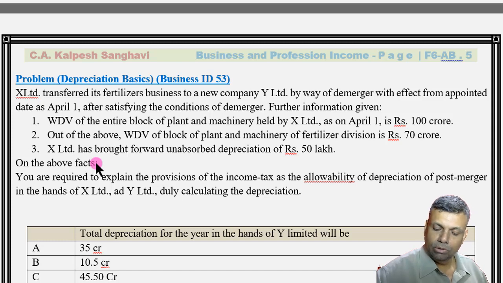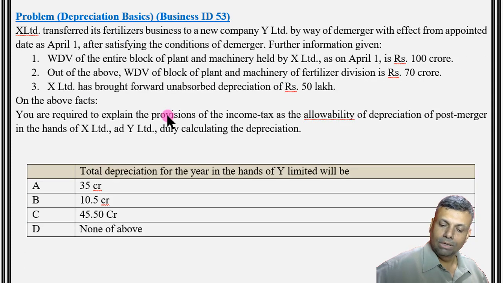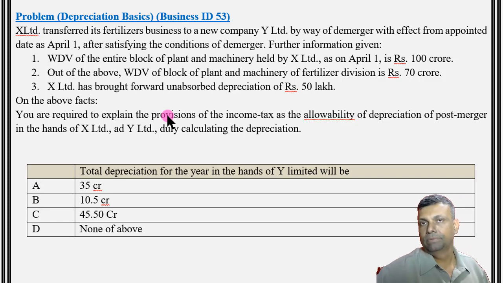On the above facts, you are required to explain the provisions of the Income Tax Act allowable to depreciation of the post-merger in the hands of X Limited, Y Limited, duly calculating the depreciation. And the MCQ option that you have is total depreciation for the year in the hands of the Y Limited will be A 35 crores, B 10.5 crores, C 45.5 crores, none of the above.